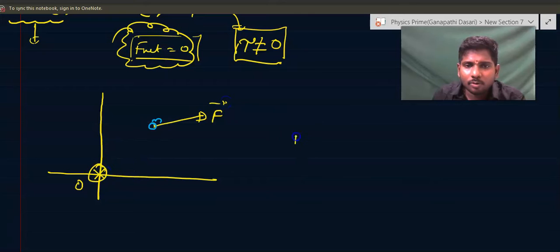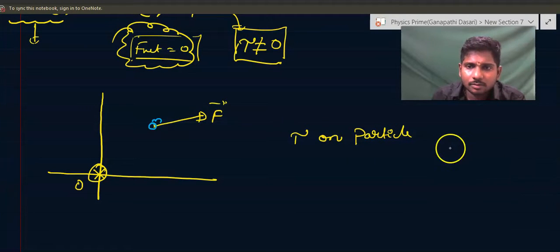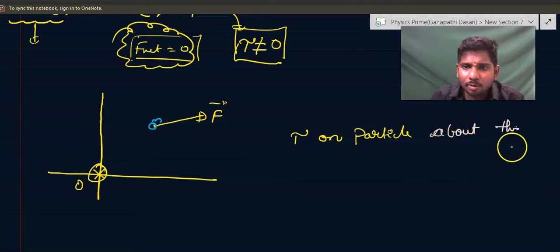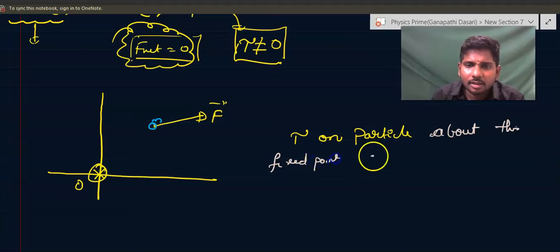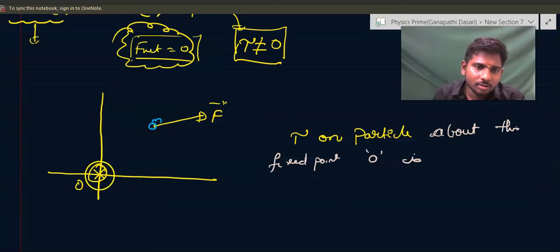The torque of the particle about the origin, O, the fixed point here, how to find it out?